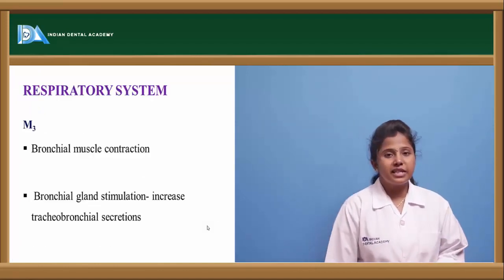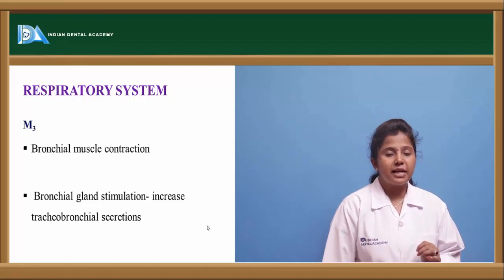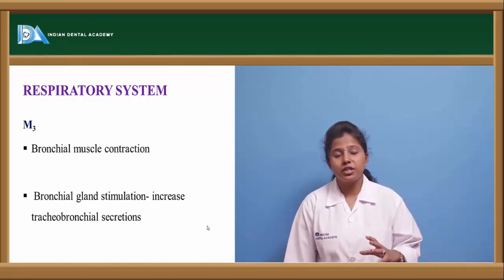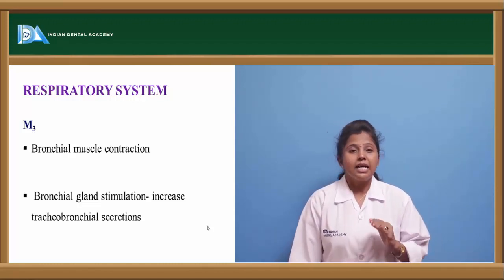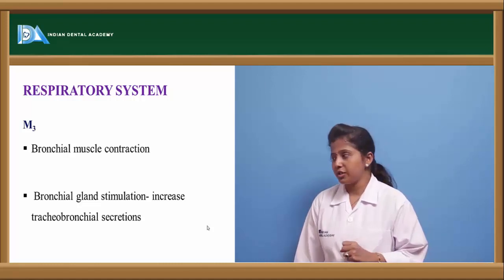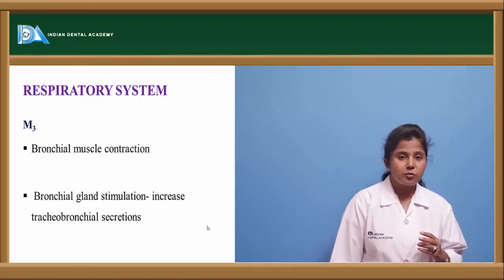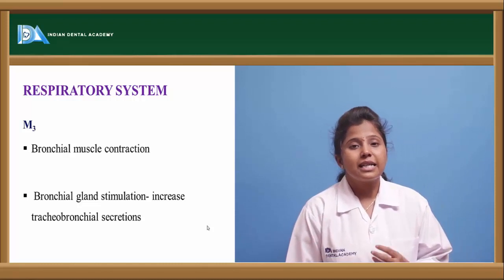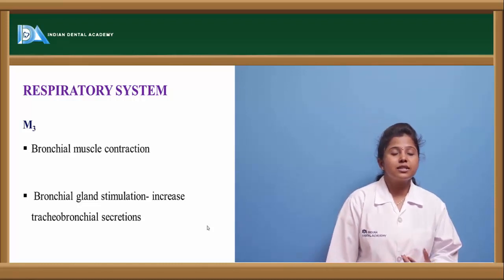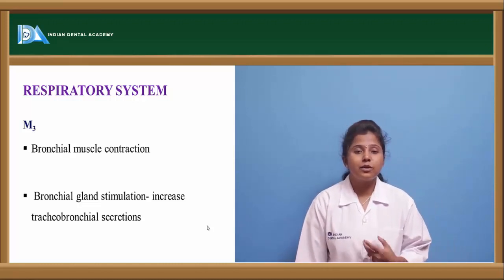If we see in the respiratory system, M3 type of receptors are present. So these cholinergic drugs which will bind to M3 receptors cause bronchoconstriction. So first thing, there will be bronchial smooth muscle contraction, as well as the secretions from the bronchial glands will be increased.